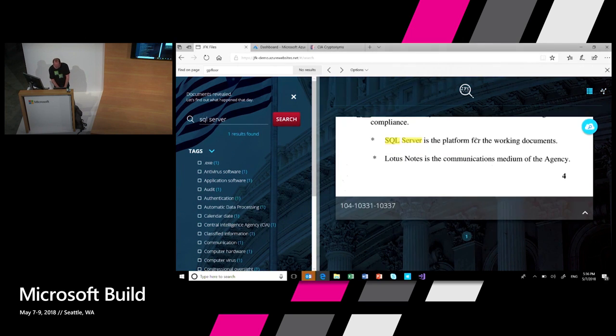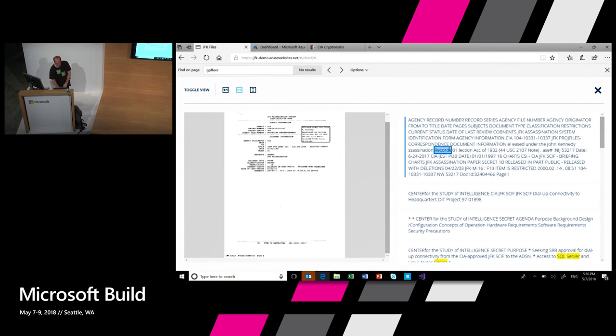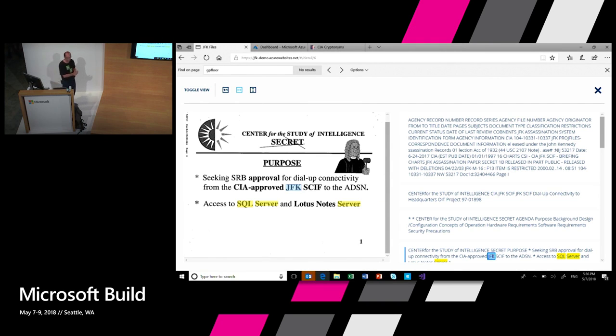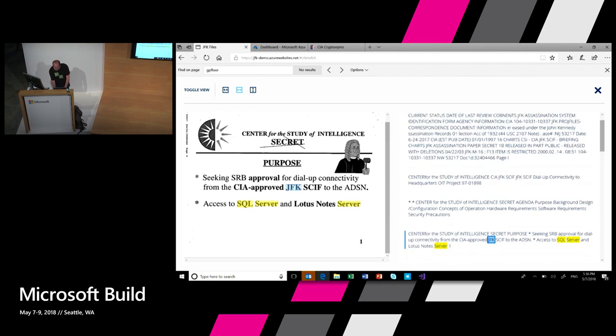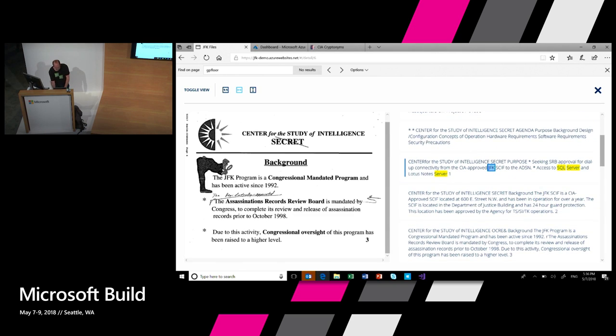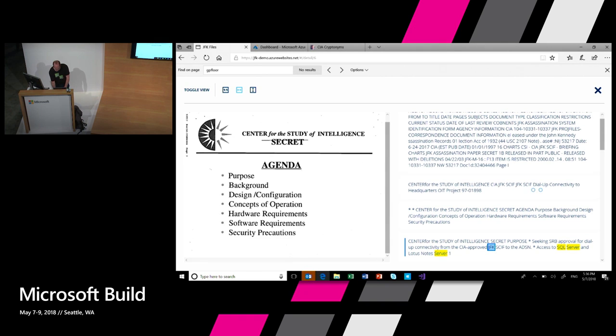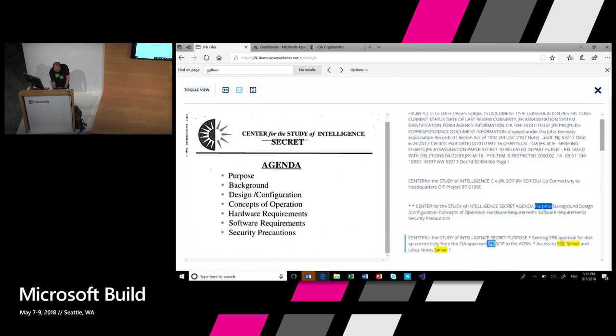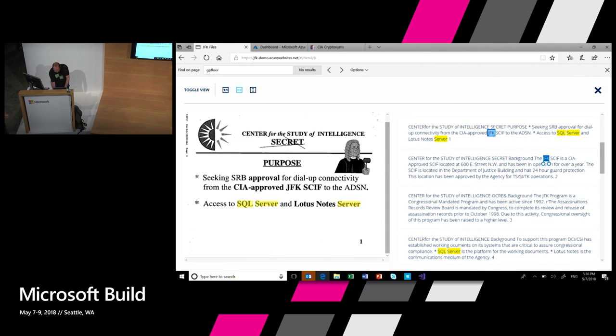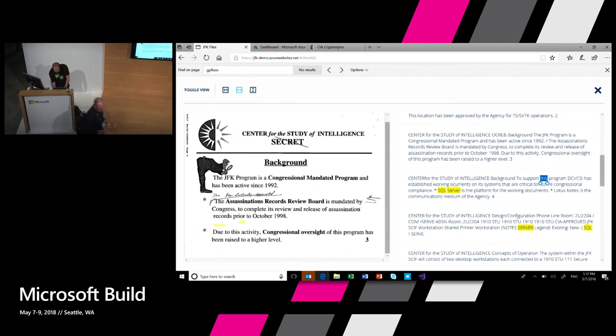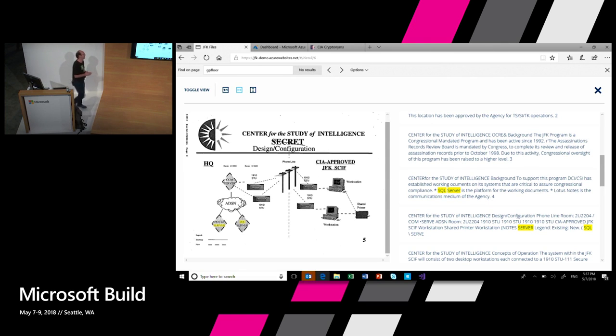Sorry, going back here. So this is a deck that was created by the CIA in 1997, talking about how they built a system to annotate all these documents. There's a bunch of documents here. There's even, if I can find it, where is it? One slide, sorry. Ah, here it is. It's the architecture that the CIA built in 1997 to do exactly what I showed you.